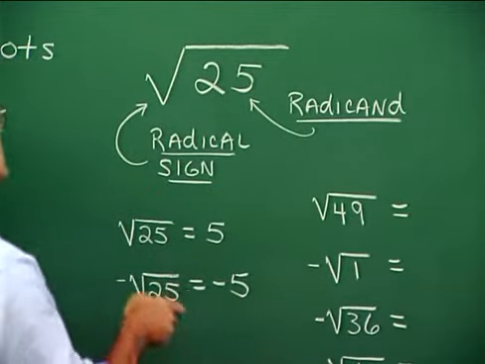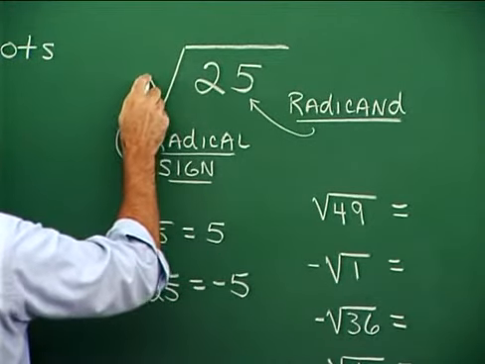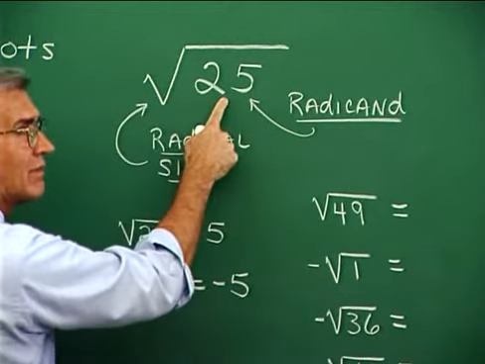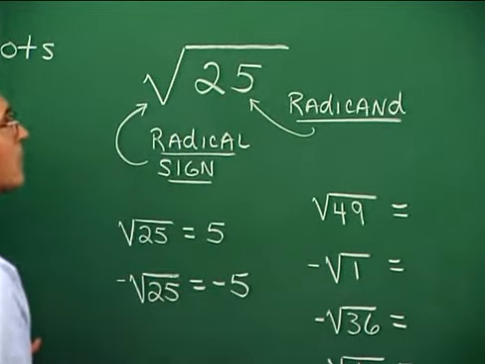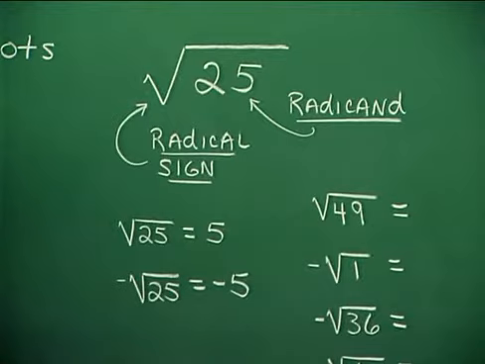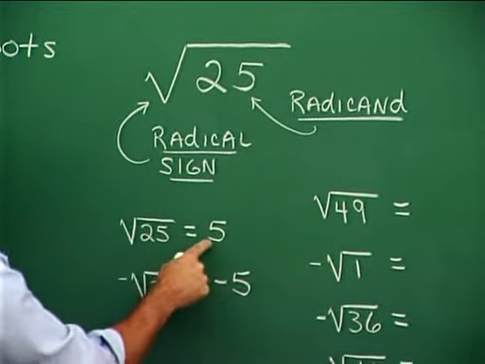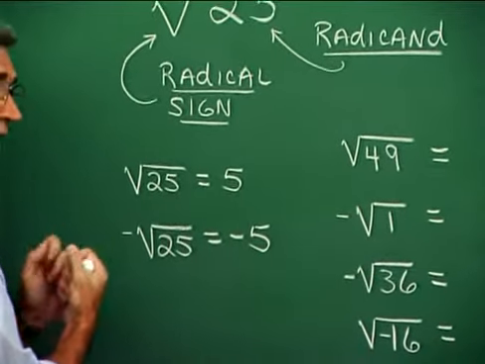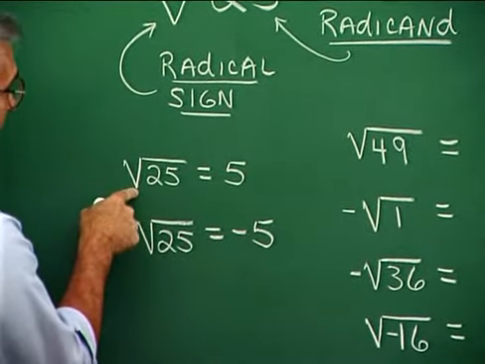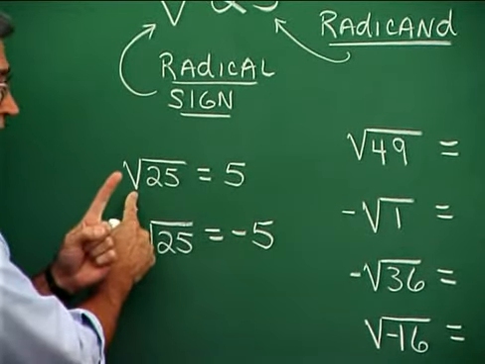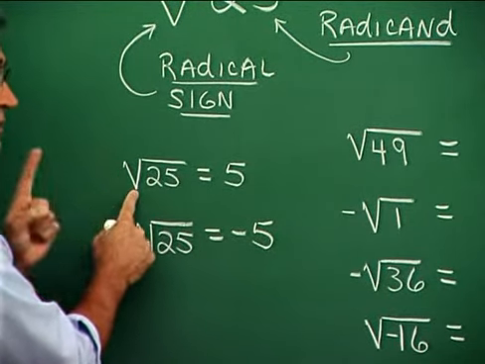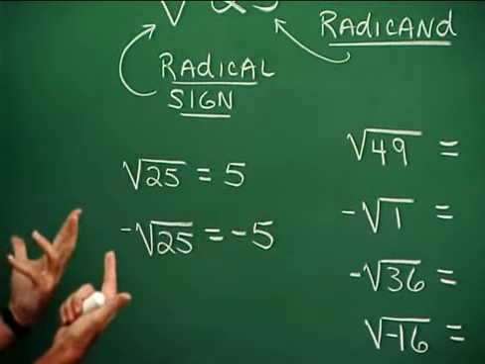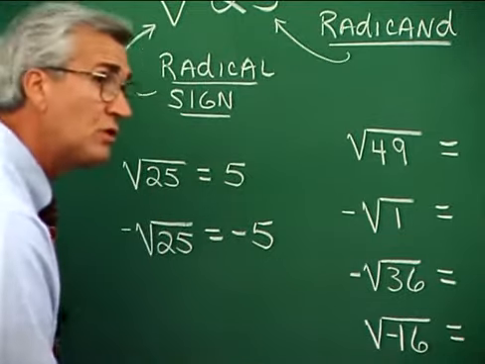All right, now this is the request for the positive square root of 25, often referred to as the principal square root of 25. So the square root of 25 is 5. Now when I say the square root of 25, requested like this, there's only one, when we're requesting the principal square root of 25, although there are two square roots of 25.